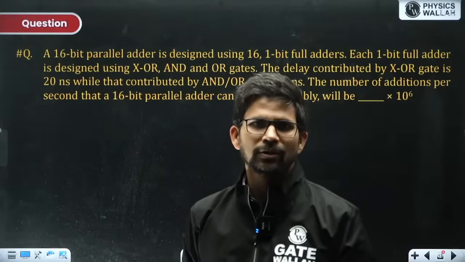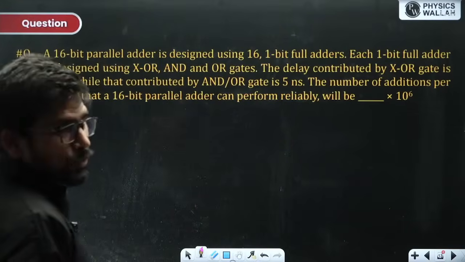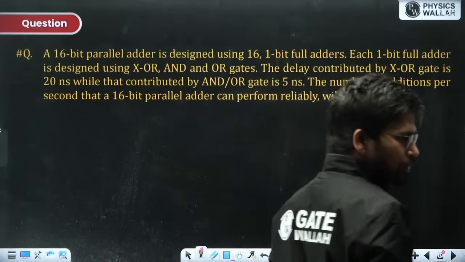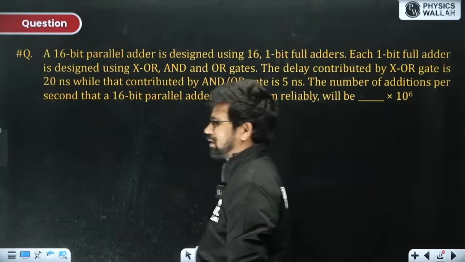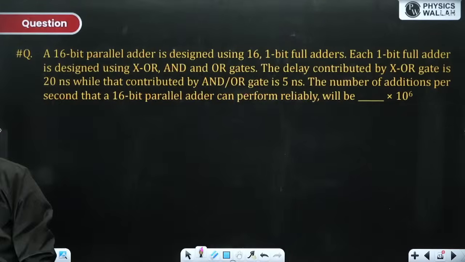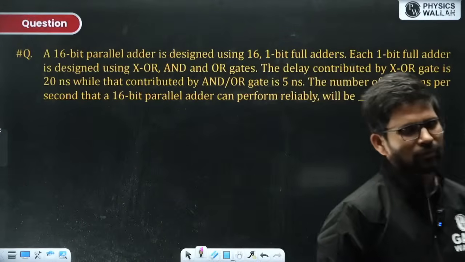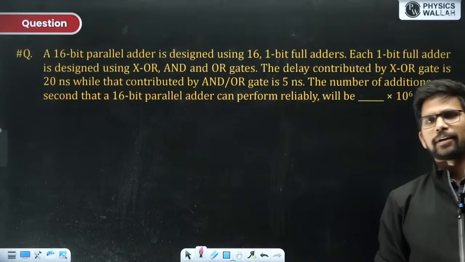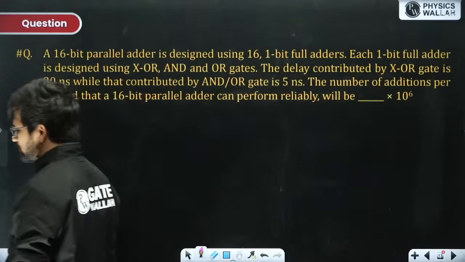Very, very beautiful question. Now this is a 2 marks question for sure. Every piece of information and analysis we have done in the case of the parallel adder and full adder is required here in order to solve this question.